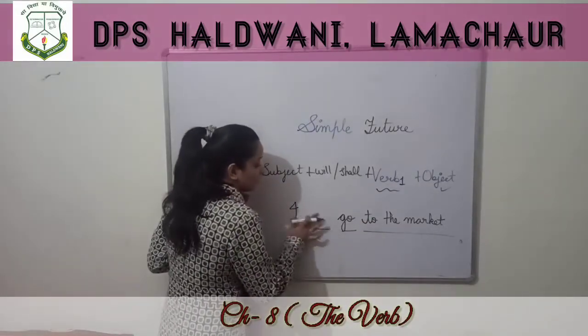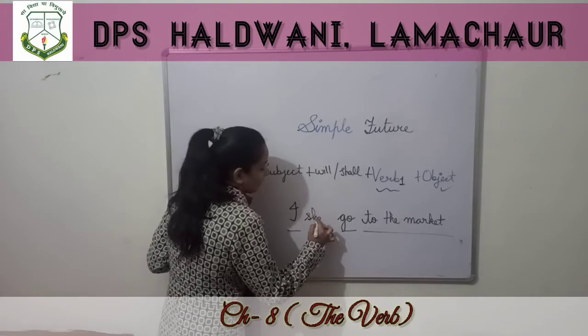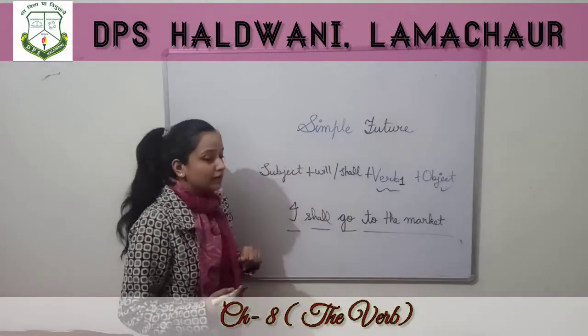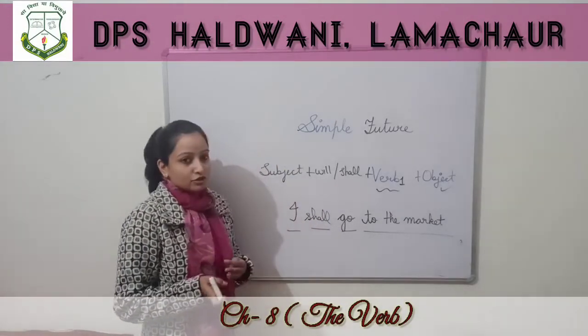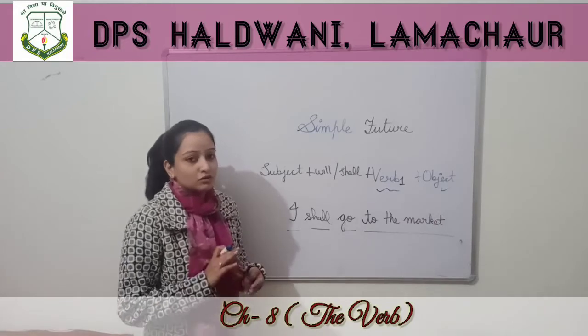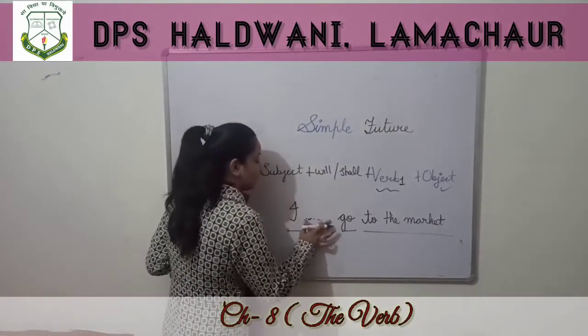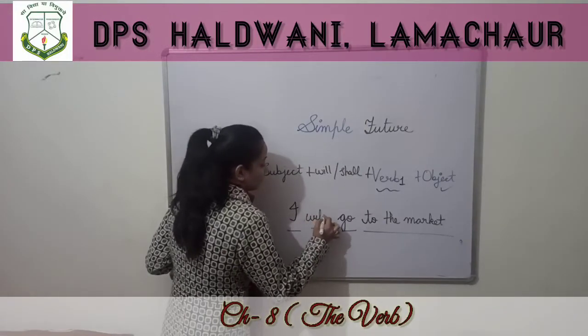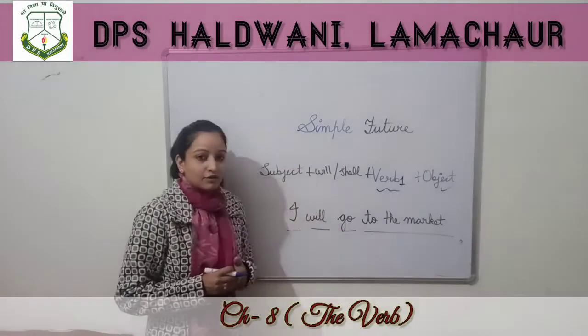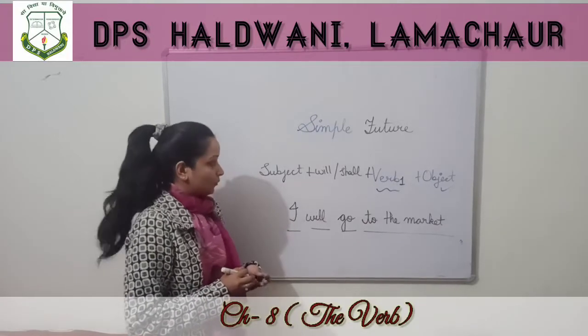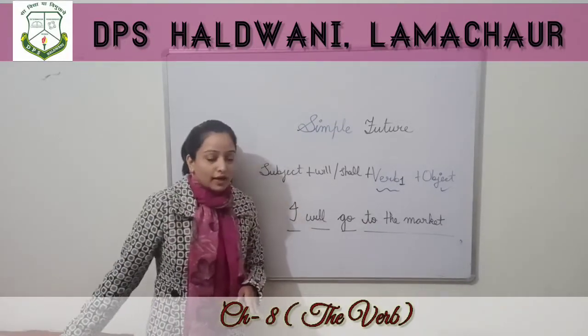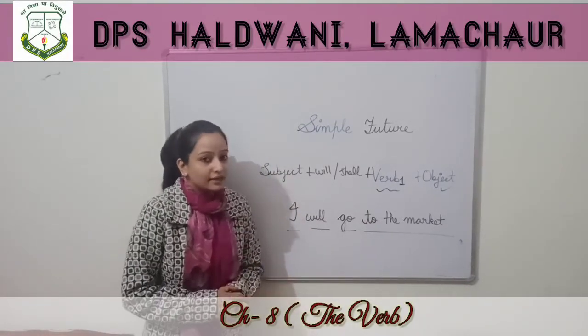Okay, so what if I use shall? I shall go to the market. It means I am not sure. I may or may not go to the market tomorrow. But if I am using I will, it means I am damn sure that I will go to the market tomorrow. Okay. So I hope now the tenses are clear to you.